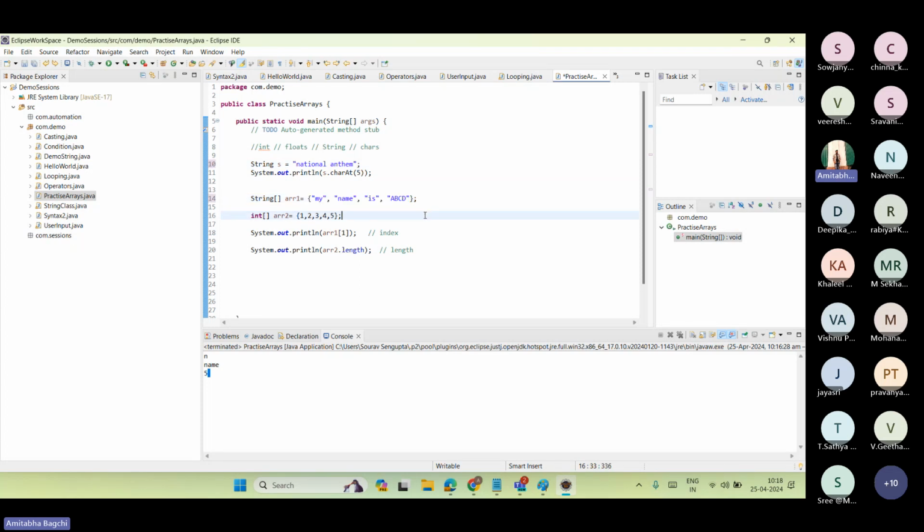Got my point, others? It's not related to someone's doubt, but what I'm trying to say, that any blank string, when we want to put it, we just put the string s equals to and just the blank double quotes, right? Then the string s has nothing to do with it. It's a blank, it's an empty string. Same like if you want to put an empty array, for string it's double quote, for array it's curly braces, right? So you'll just start and end the curly braces without any value inside it. That would be an empty array.